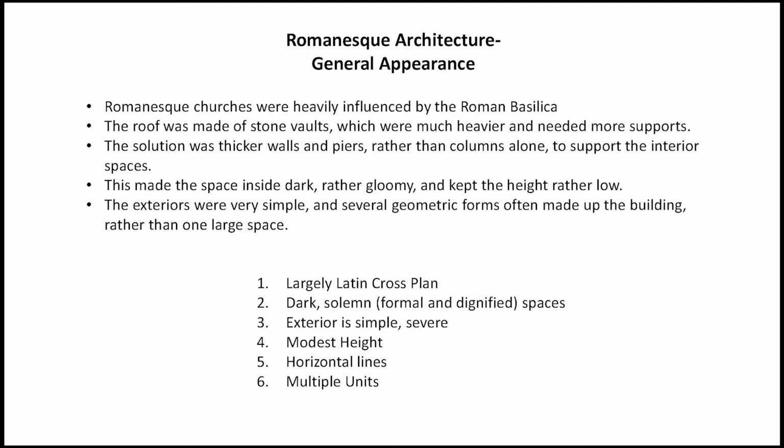Though these Romanesque churches were heavily influenced by the Roman basilica, they had a few key differences. The roofs were made of stone vaults, which were much heavier and needed much more support. In Roman times, the vaults were generally made of concrete, which was lighter than stone. So the solution to supporting this higher weight was to provide thicker walls and piers rather than columns alone.